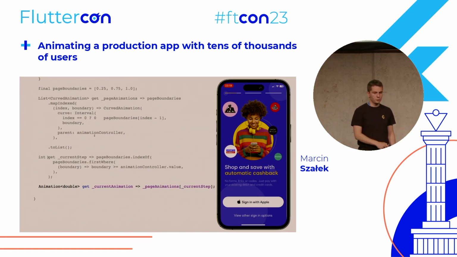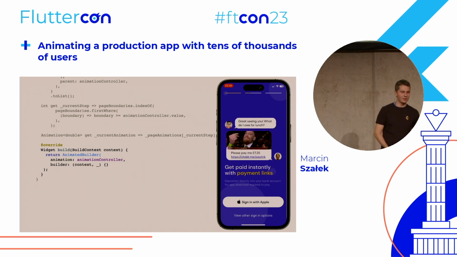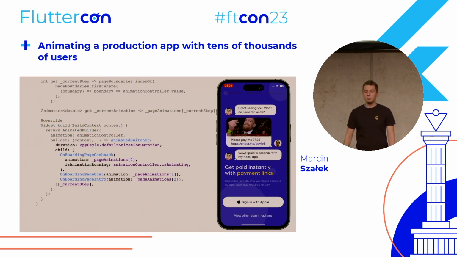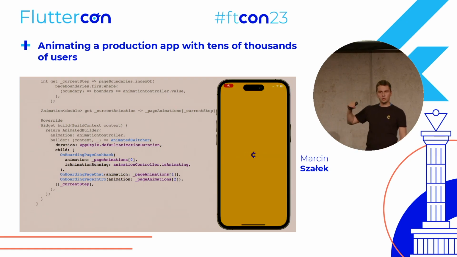With all those getters, we can go to the build method that will have an animated builder at start. And we will use our friend animated switcher that we started with our presentation. Because what actually happens here is, based on the current step, we select which of those widgets should be displayed.